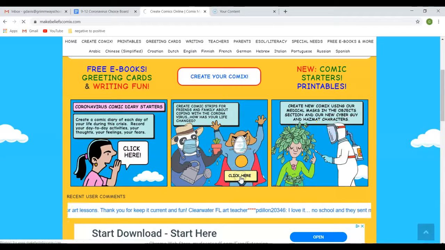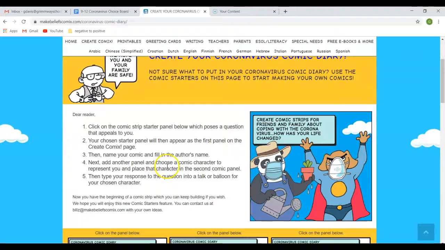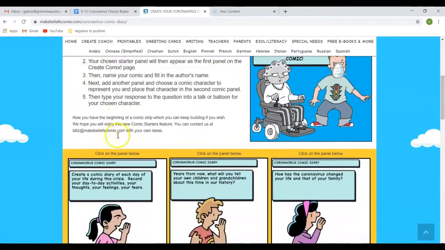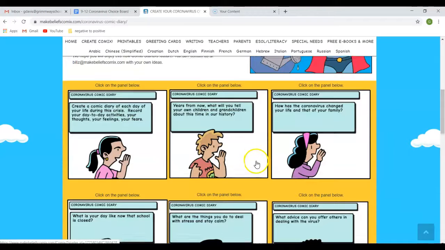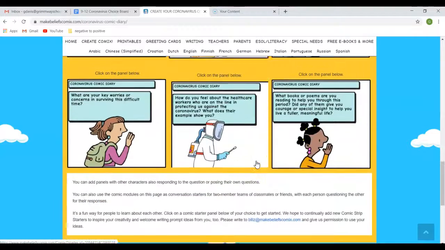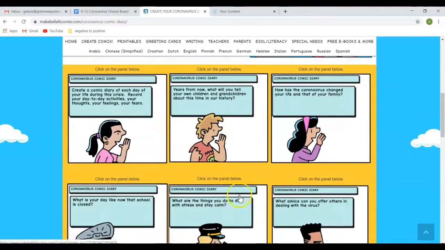So I'm going to go ahead and click here because this is something I want to use. And so this says click on the comic strip starter panel below, which poses a question that appeals to you. Now, yes, there's questions here, and we have our own 4 questions that we need to answer. So honestly, you don't have to worry about that part. This is just kind of a starter, and you can edit all of these.